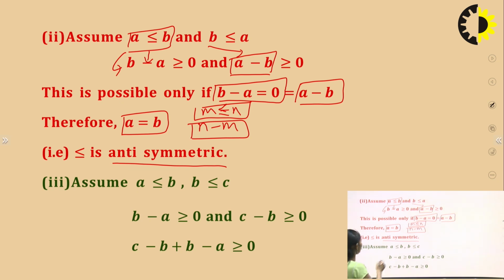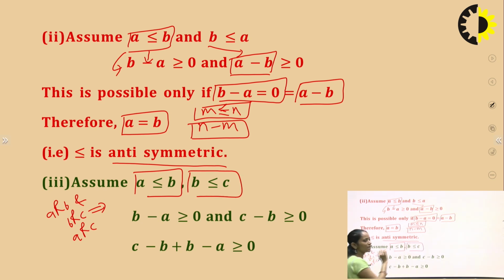Now the third one is, we have to check the transitivity. What is a transitive relation? A is related to b and b is related to c. This implies that a is related to c.